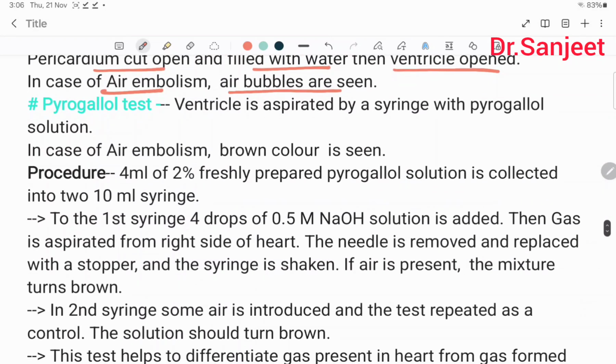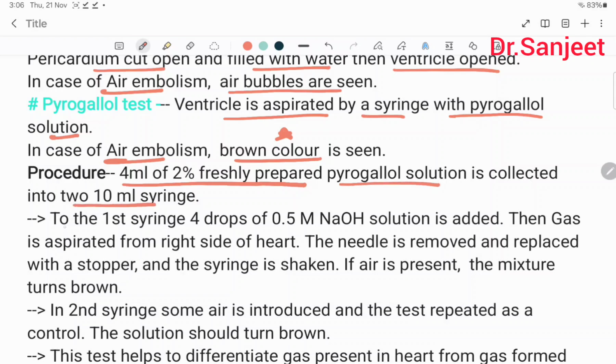Then the Pyrogallol test: the ventricle is aspirated by syringe with Pyrogallol solution. In case of air embolism, a brown color is seen. Procedure: 4 ml of 2% freshly prepared Pyrogallol solution is collected into two 10 ml syringes.